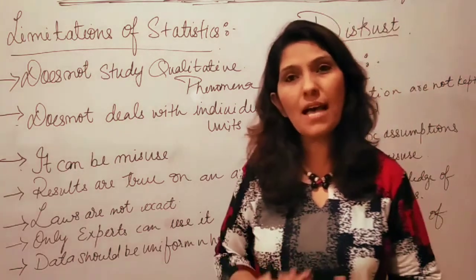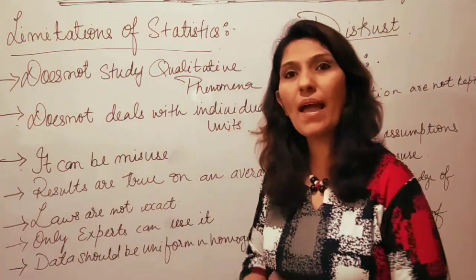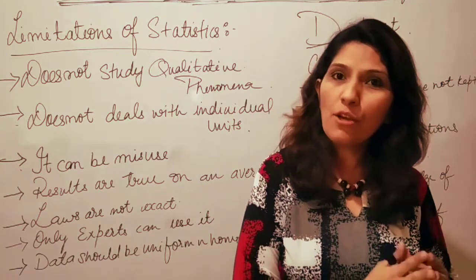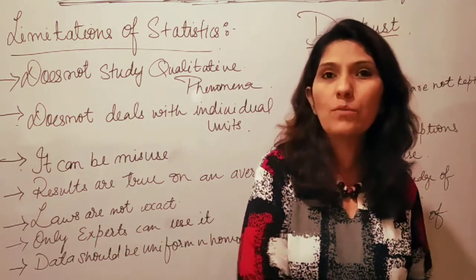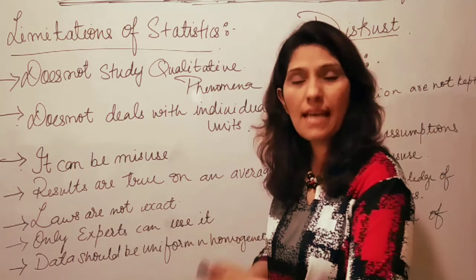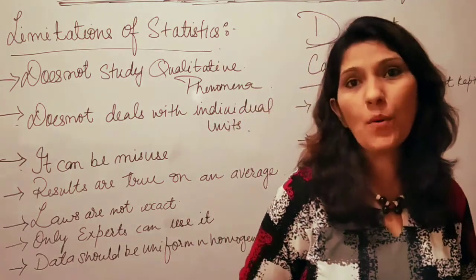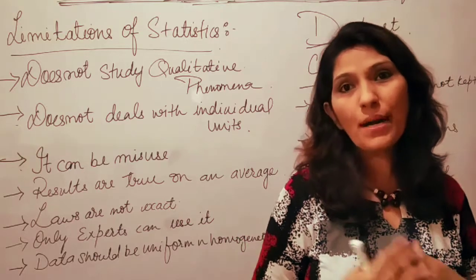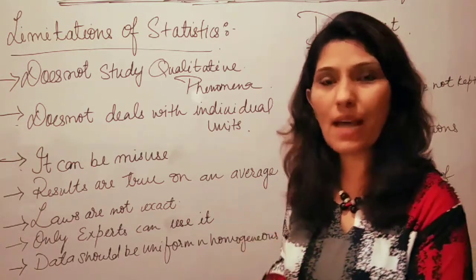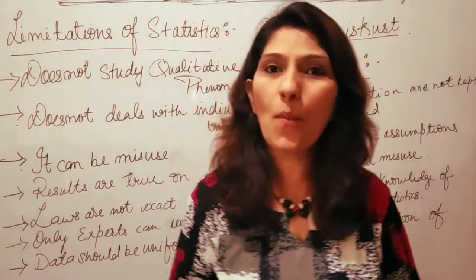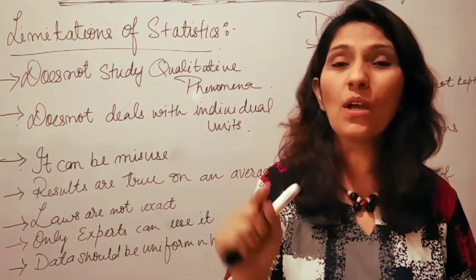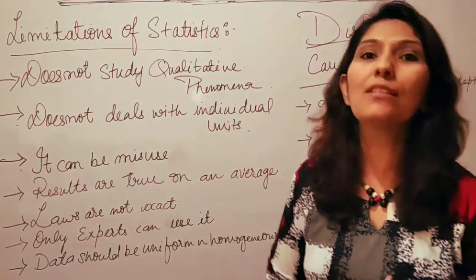Say for an example, I say science can be constructive and destructive at the same time. So fault is not with the science, fault is with the people who use the science. Similarly, if I talk about you students, mobiles are very helpful to us, but also mobiles are a reason for distraction. But fault is not with the mobiles, fault is with the student who is misusing the mobile.